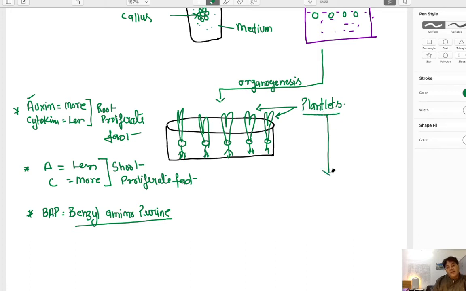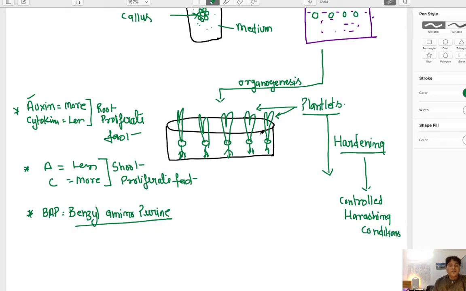Then these plantlets are taken out from here and subjected to hardening. Hardening means controlled harsh treatment given to the plants so that they can acclimatize themselves to the environmental conditions. Say for example, the temperature is slightly increased and then slightly decreased.